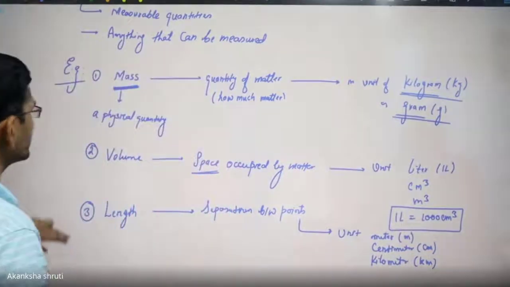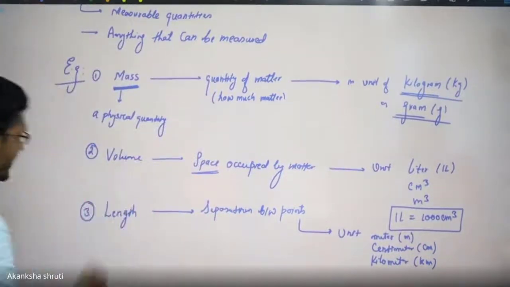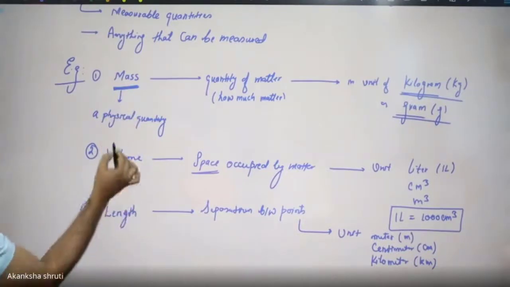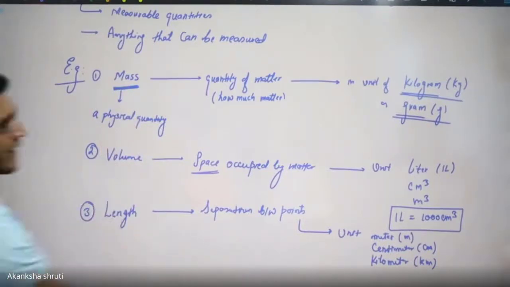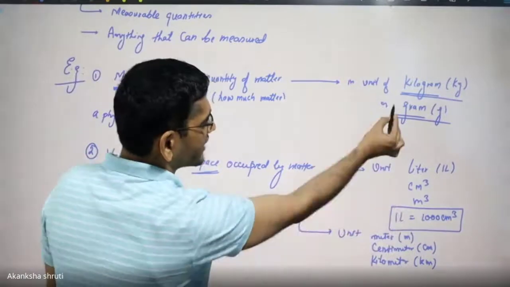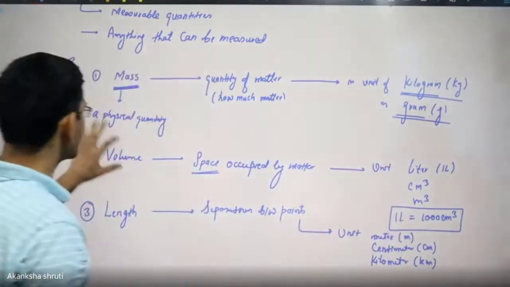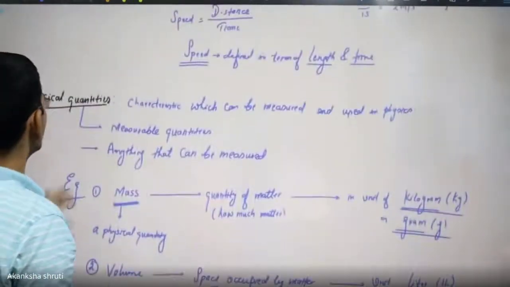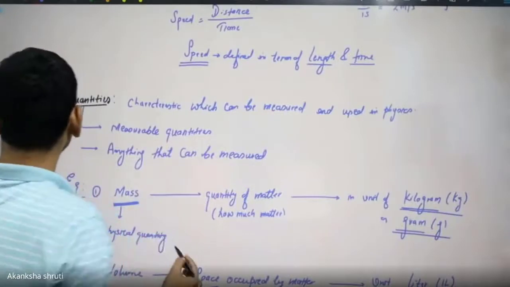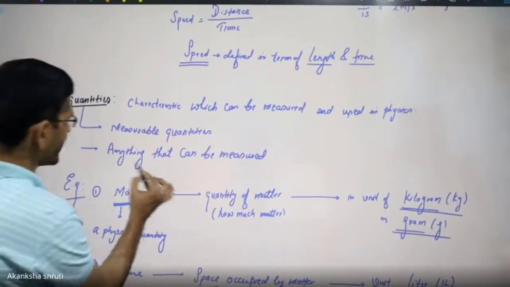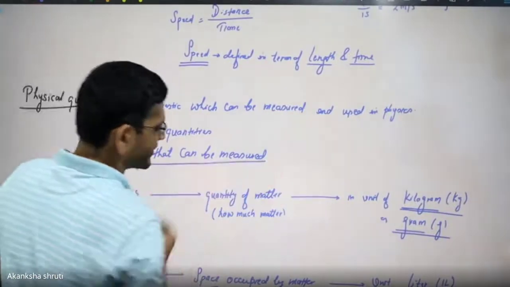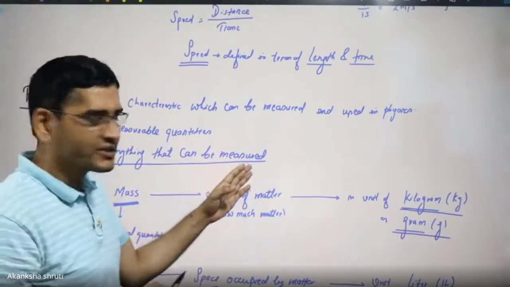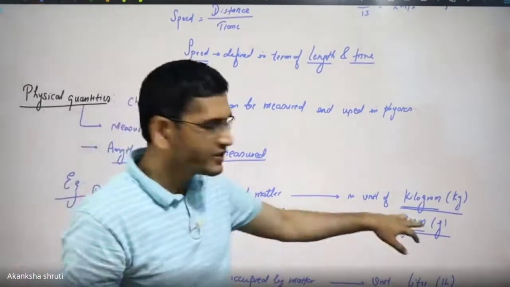So students, on the left hand side, we have the various physical quantities and the units that we are using for measuring these quantities. Here we have learned physical quantity means anything that can be measured, but the measurement needs some kind of unit.